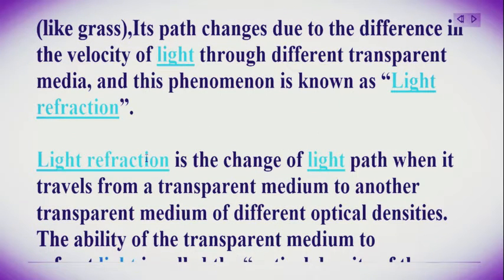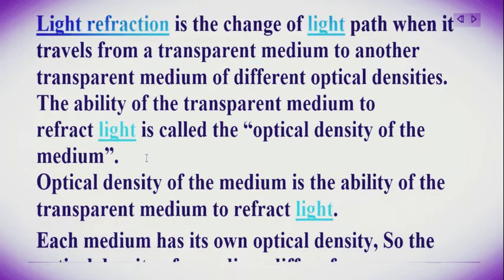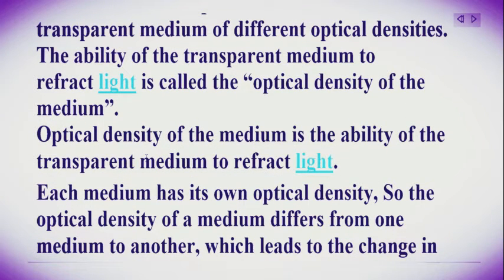Light refraction is the change of light path when it travels from one transparent medium to another transparent medium of different optical densities. The ability of a transparent medium to refract light is called the optical density of the medium. Optical density of the medium is the ability of the transparent medium to refract light.